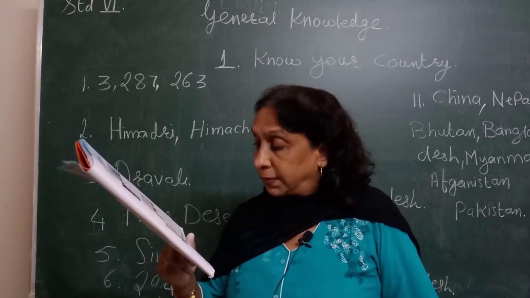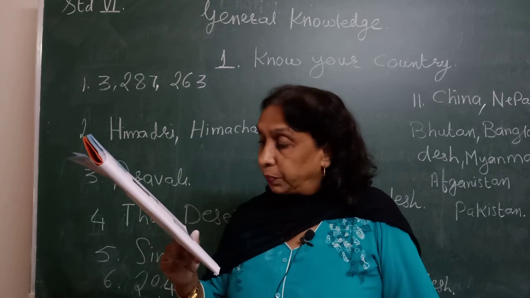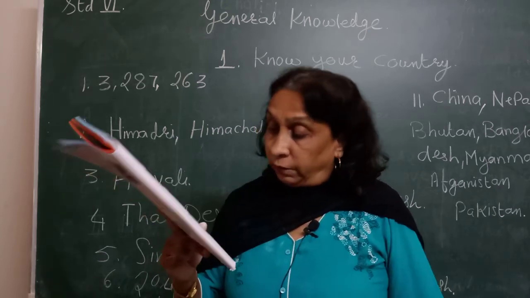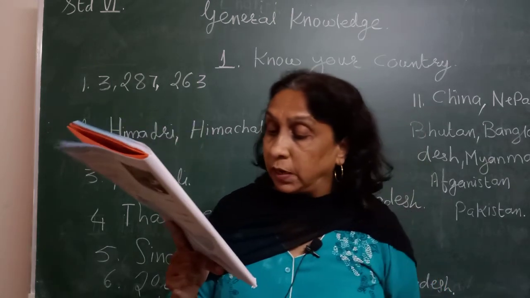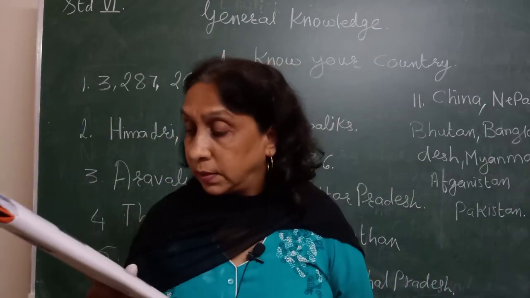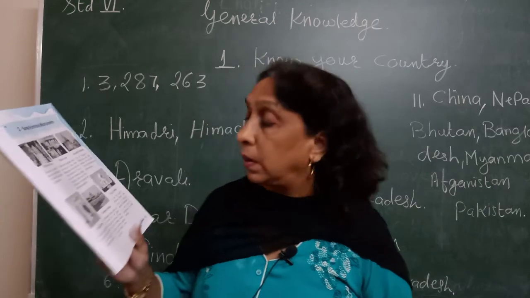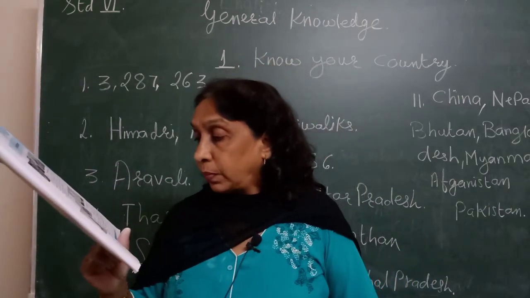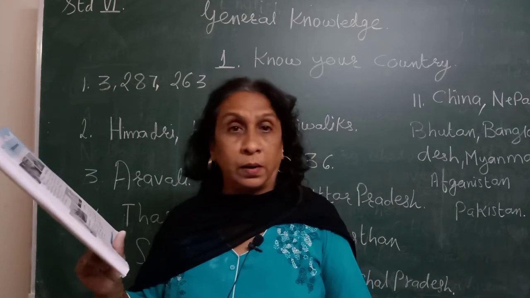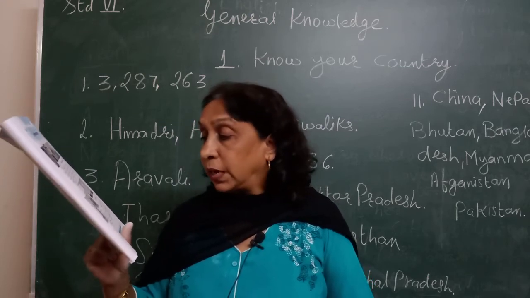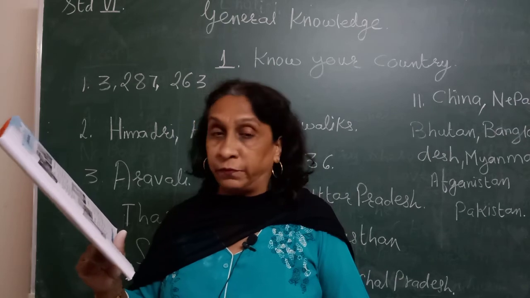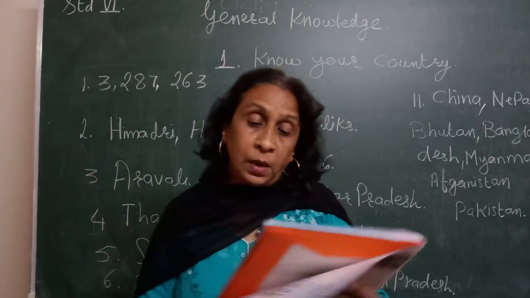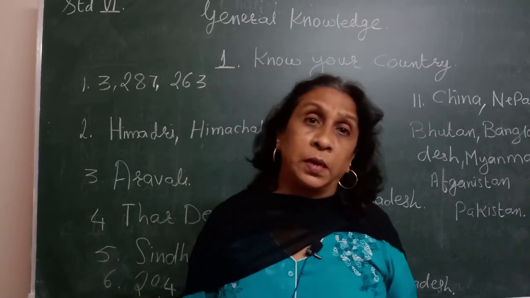It has the tomb of Saint Salim Chishti. It was the capital of Akbar's empire from 1569 to 1584. Only underline this sentence: It was built by the great Mughal king Akbar. Only this you underline. And the capital part, don't underline, just remember, it was the capital of Akbar's empire from 1569 to 1584.